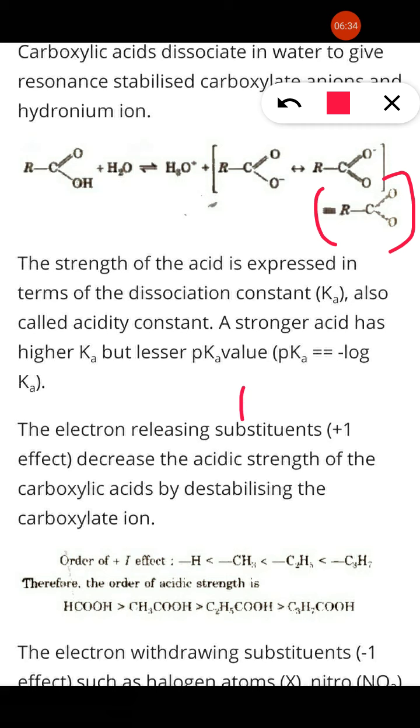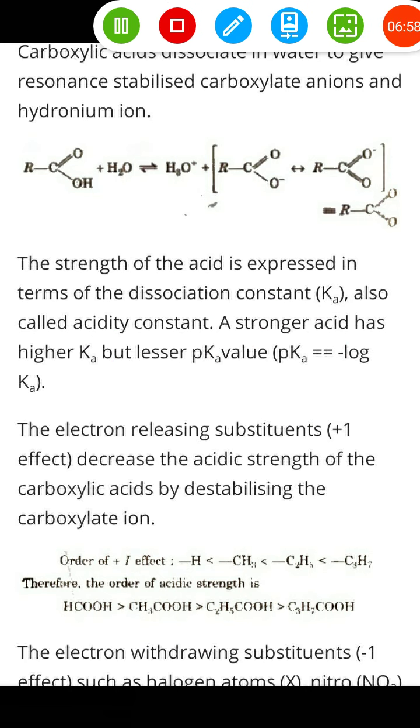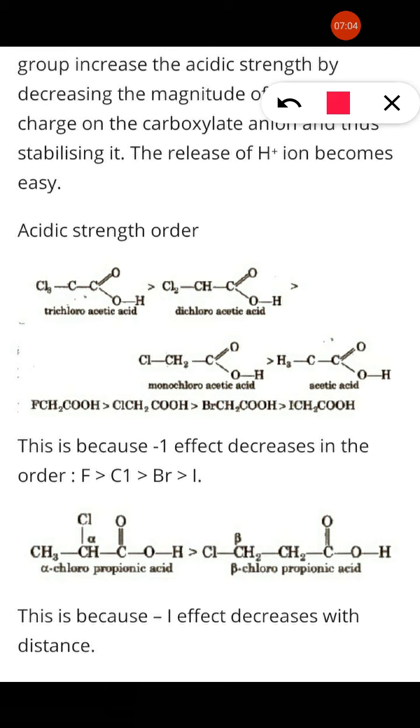And also acidic nature depends on the minus I effect, the inductive effect. If there is a minus inductive effect, then it is acidic in nature, right? If an electronegative element is attached, its acidic nature increases, as per the sequence given here. Now here we are discussing acidic strength. If electronegative elements are attached to the carboxylic group, then its acidic nature increases, right?